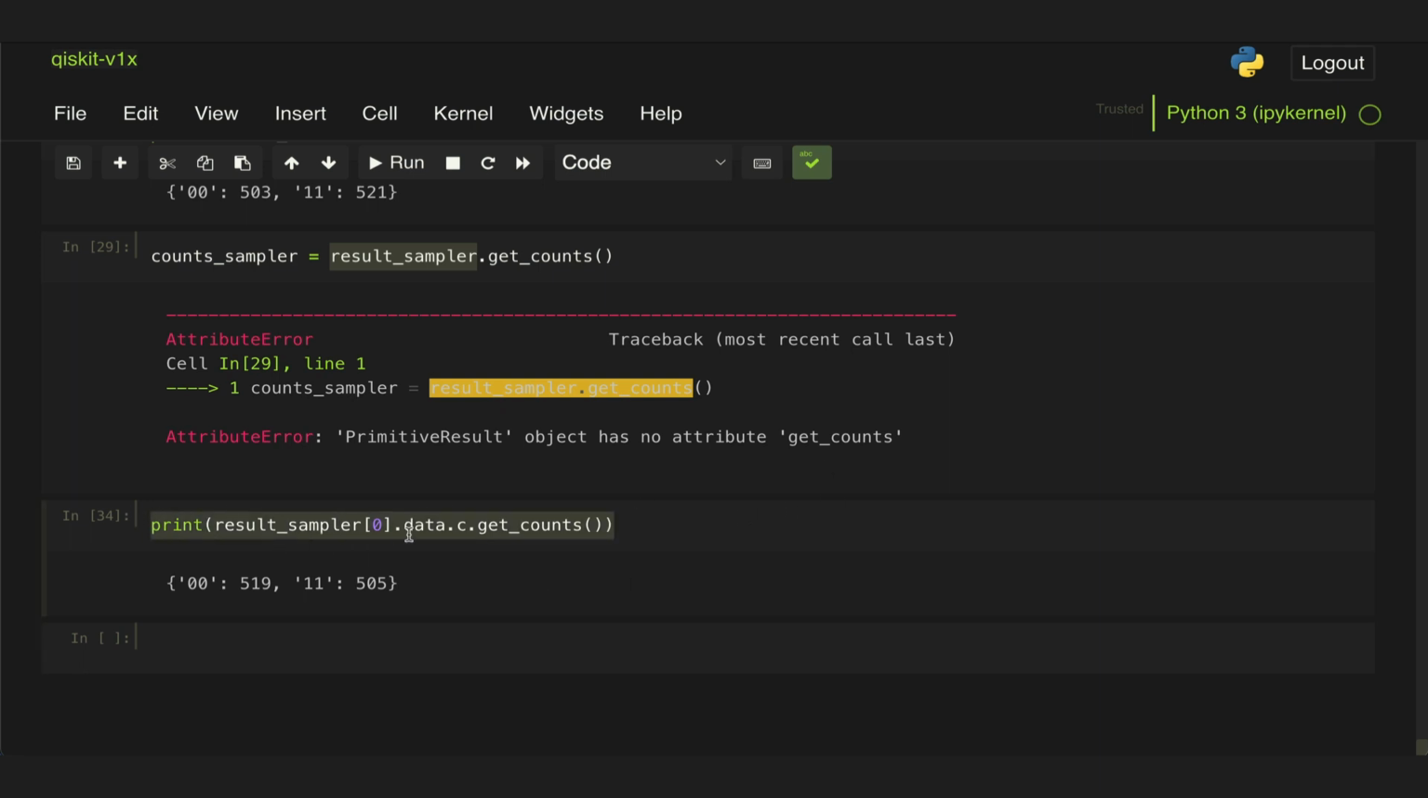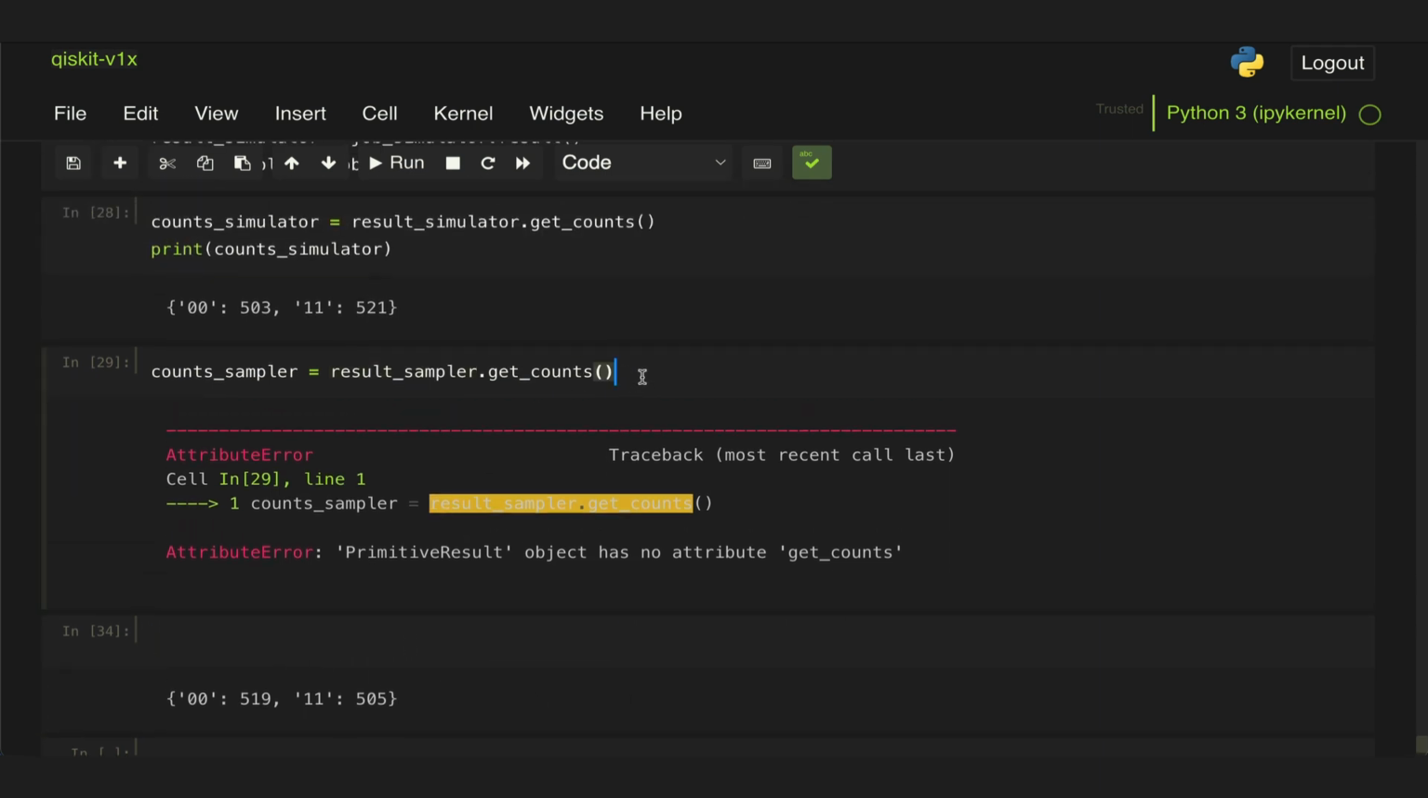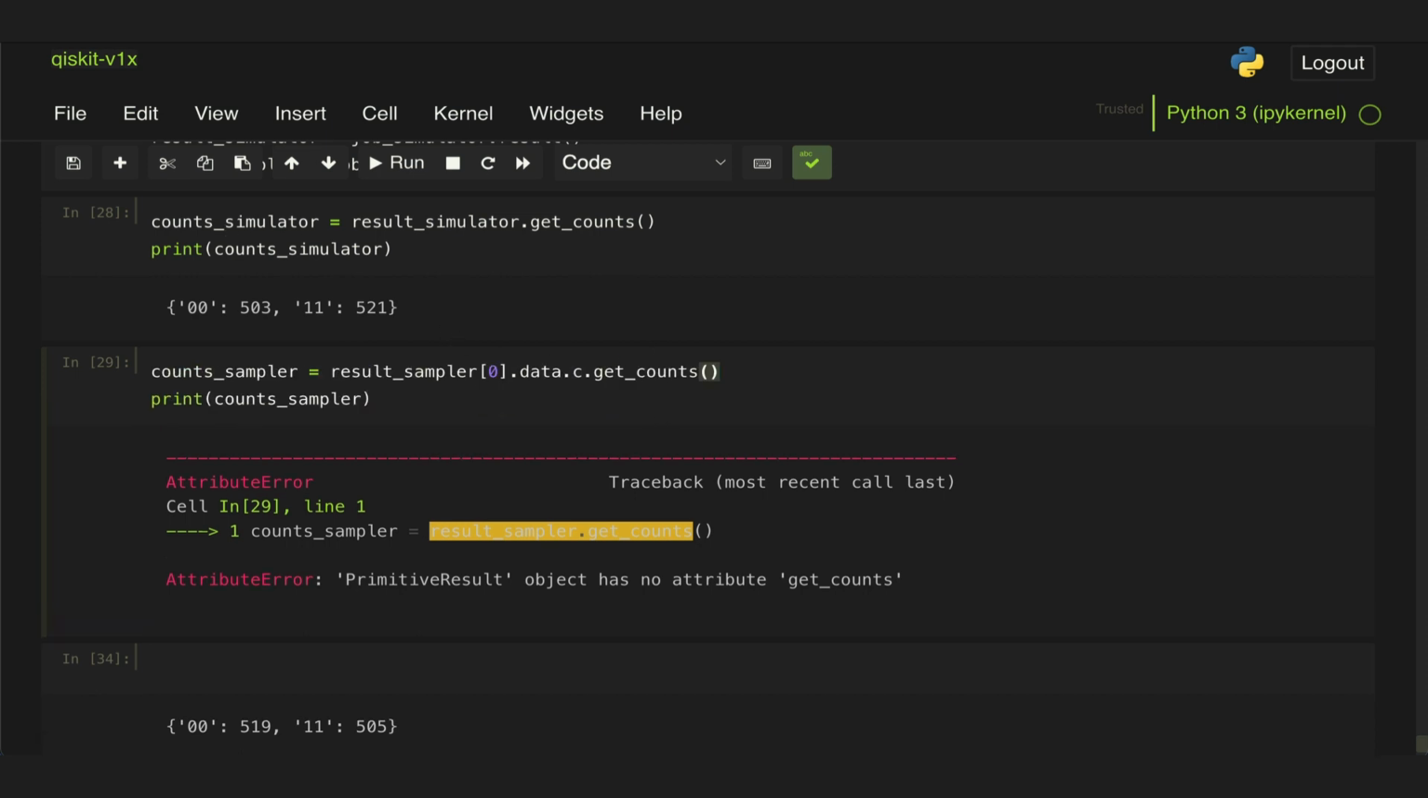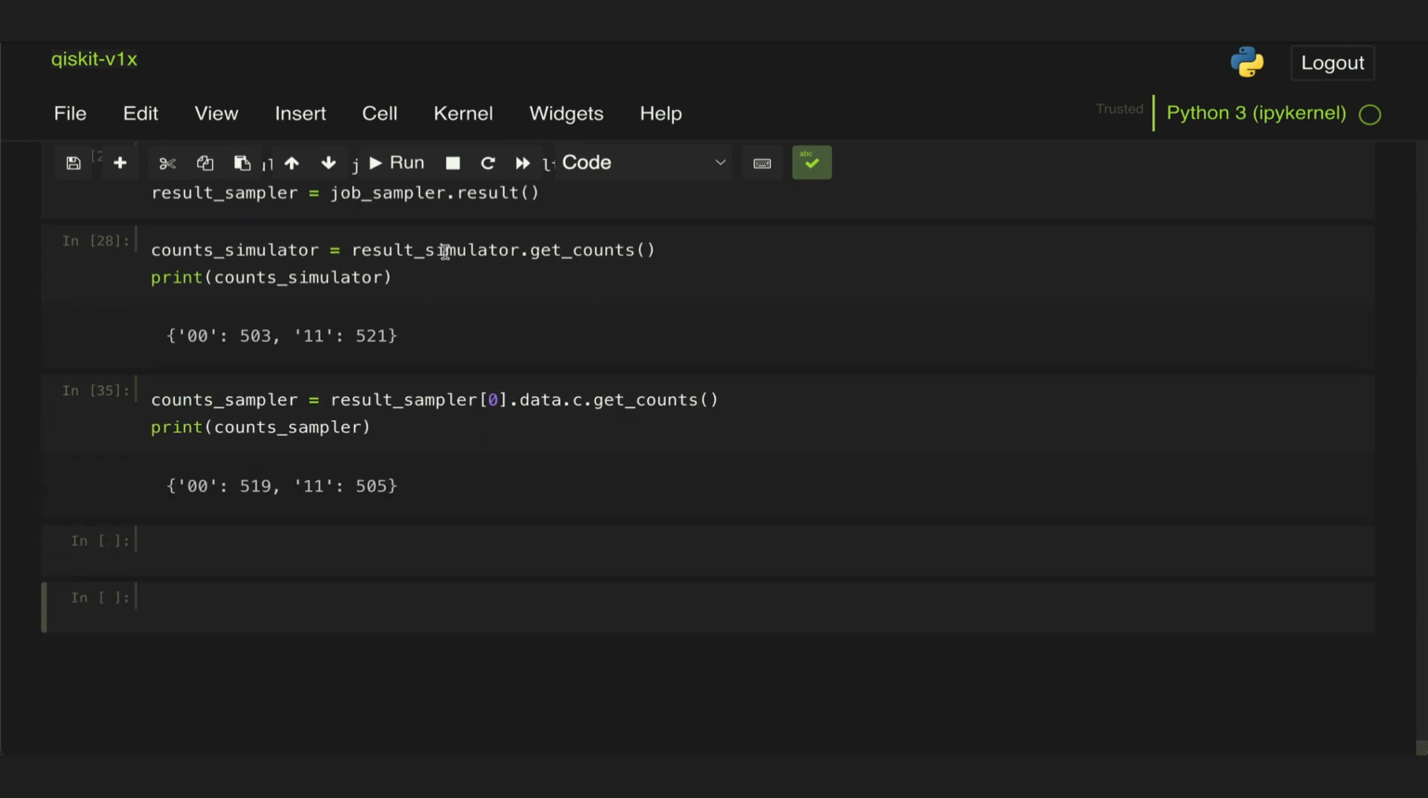So let's put this side by side with what we would do for the simulator just to see how they compare. Before, our result object would have the get_counts helper method to extract the results. But now this is a more complicated structure where we need to index whichever result we want to extract. And we'll talk more about this in a minute.